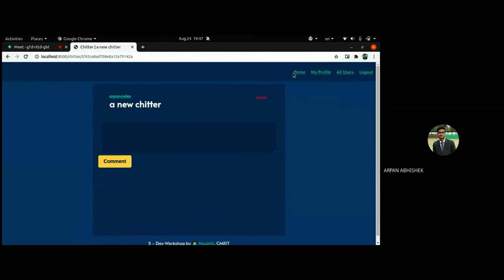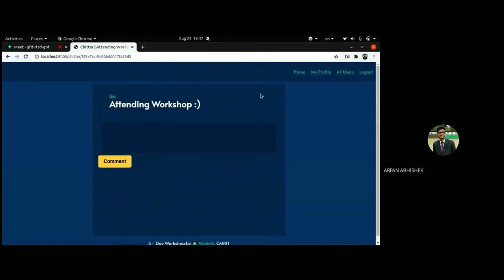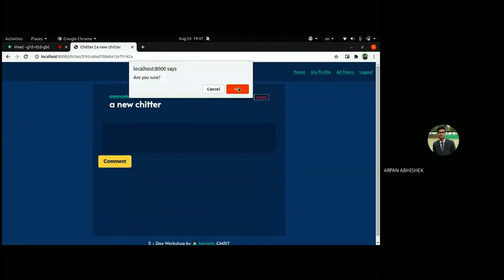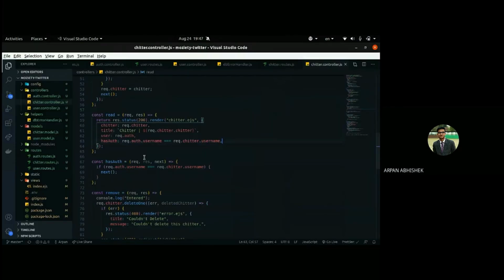If I open this, which is not my post, I won't get that delete button. But if I open my post, I'll get that delete button, and I can use it, and it's gone. So hasAuth will give us the power to dynamically render that delete button.